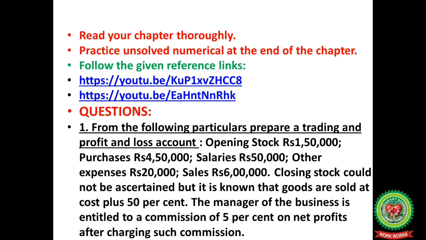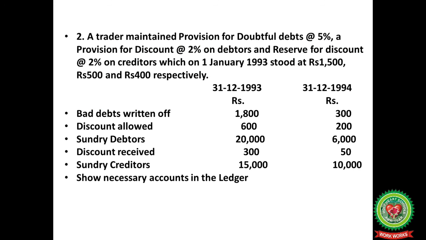Now, after doing the chapter, you can solve the given numericals. Like here, you have to prepare a trading and profit and loss account. Opening stock 1,50,000, purchases 4,50,000, salary 50,000, other expenses 20,000, sales 6 lakh. Closing stock could not be ascertained, but it is known that goods are sold at cost plus 50%. The manager of the business is entitled to a commission of 5% on net profits after charging such commission.